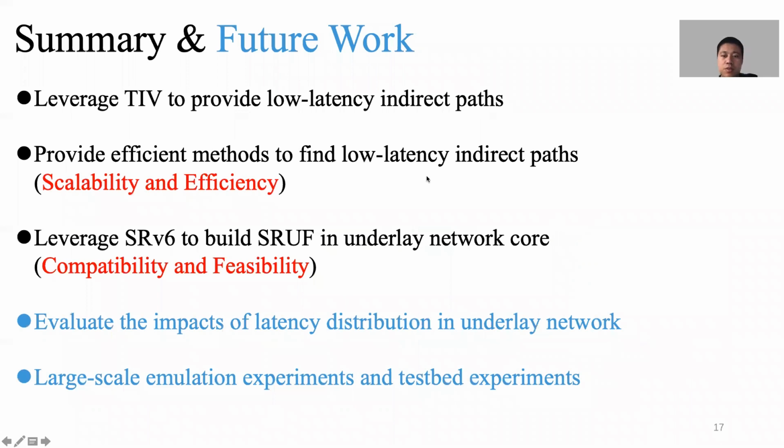Okay, it comes to the summary. In this work, we leverage TIV to provide low latency indirect paths. We provide efficient methods to find low latency indirect paths, which have good scalability and efficiency. We leverage SRv6 to build SRUF in the underlay network core, which has good compatibility and feasibility.